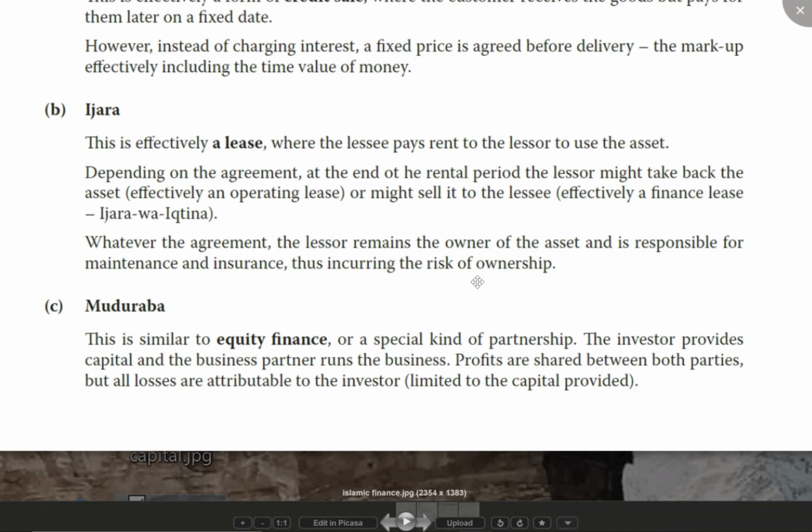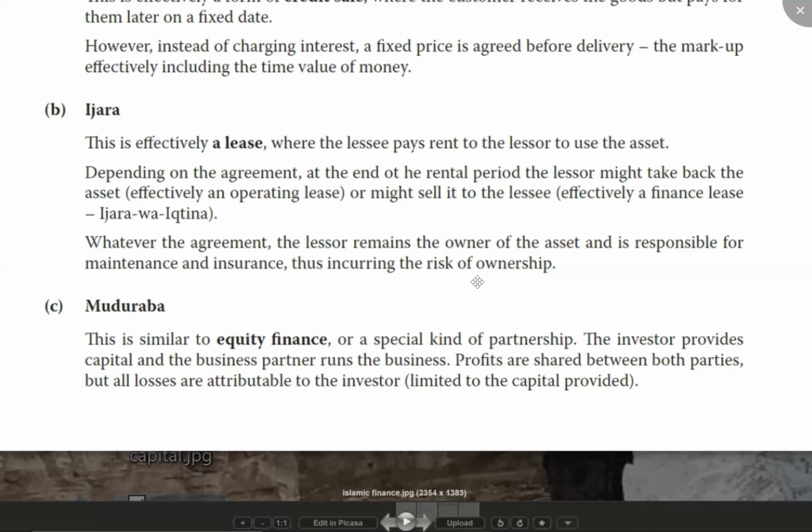So you become the business partner that runs the business, and I become the investor. Now, after 1 year of operation, let us say we end up having 12 lakh of loss. I had given you 10 lakhs, but in the first year itself, we end up having 12 lakh of loss.